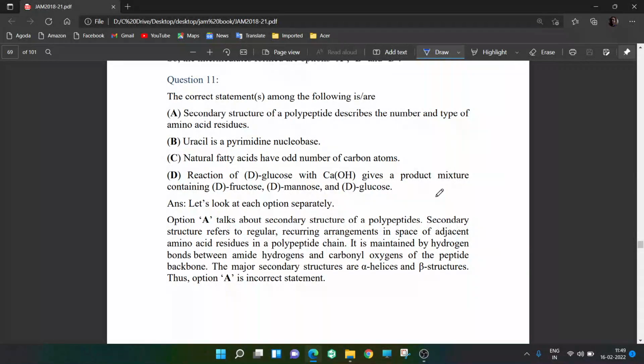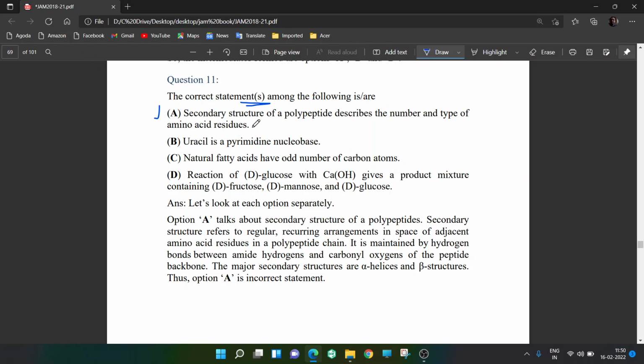Hello everyone, let's do the last set of organic questions for the JAM 2019. The first question says the correct statement or statements, so that means more than one answer can be correct, among the following is or are. The first option is the secondary structure of polypeptide describes the number and type of amino acid residues.